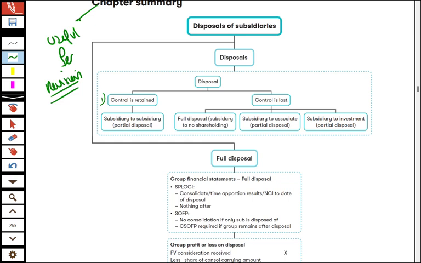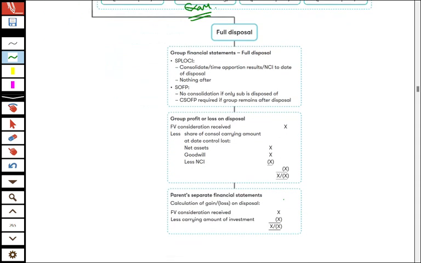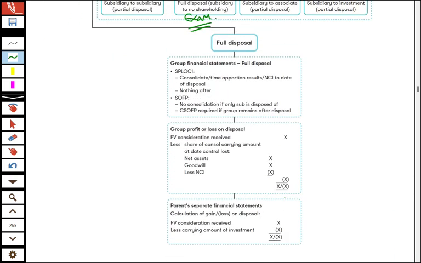In this chapter, we've looked specifically at disposals, and we've talked about the situation where control is retained. So we had a subsidiary, we've still got a subsidiary, we've just sold some of the shares. And then we've looked at situations where control is lost. So full disposal, that is what we would see in your exam. Just be mindful that in the real world, we could also go from subsidiary to associate, partial disposal, or subsidiary to investment, partial disposal. So full disposal is what we're interested in for your exam.